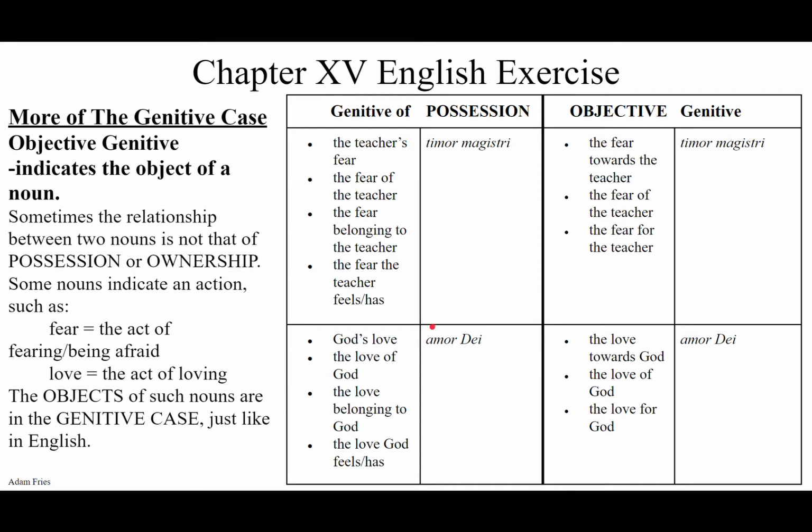Let's look at amor Dei, love of God. The genitive of possession would be God's love, as in the love that God possesses, the love that God owns or feels or has. The love belongs to God. As opposed to amor Dei, that's the exact same thing. That could be the love for God, the love towards God, where God, Dei in the genitive, is the object of the love, hence the term objective genitive.